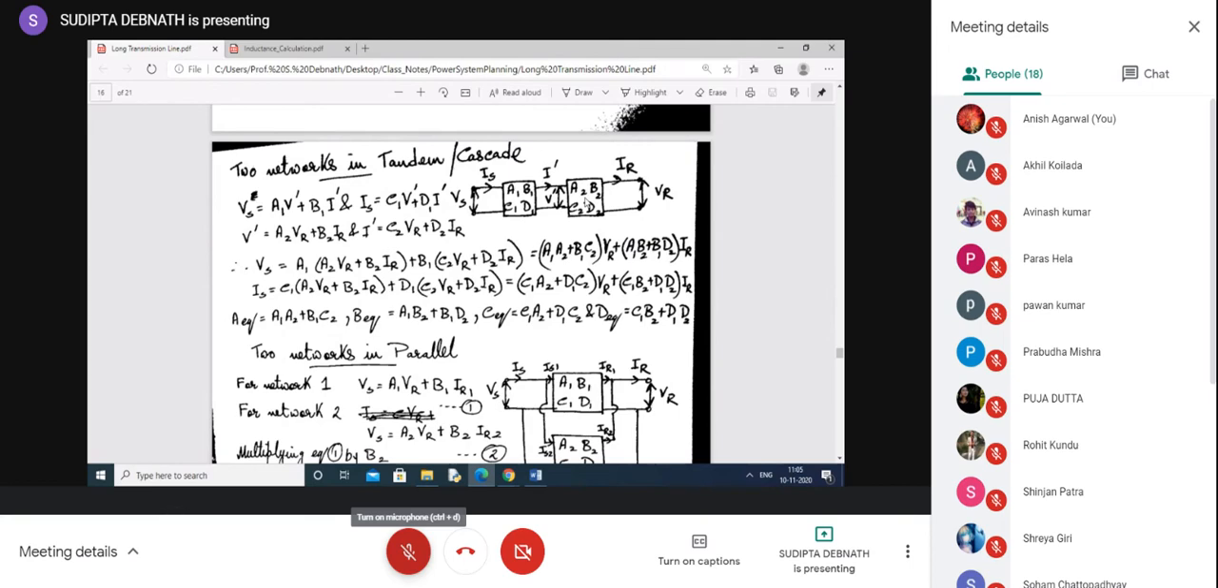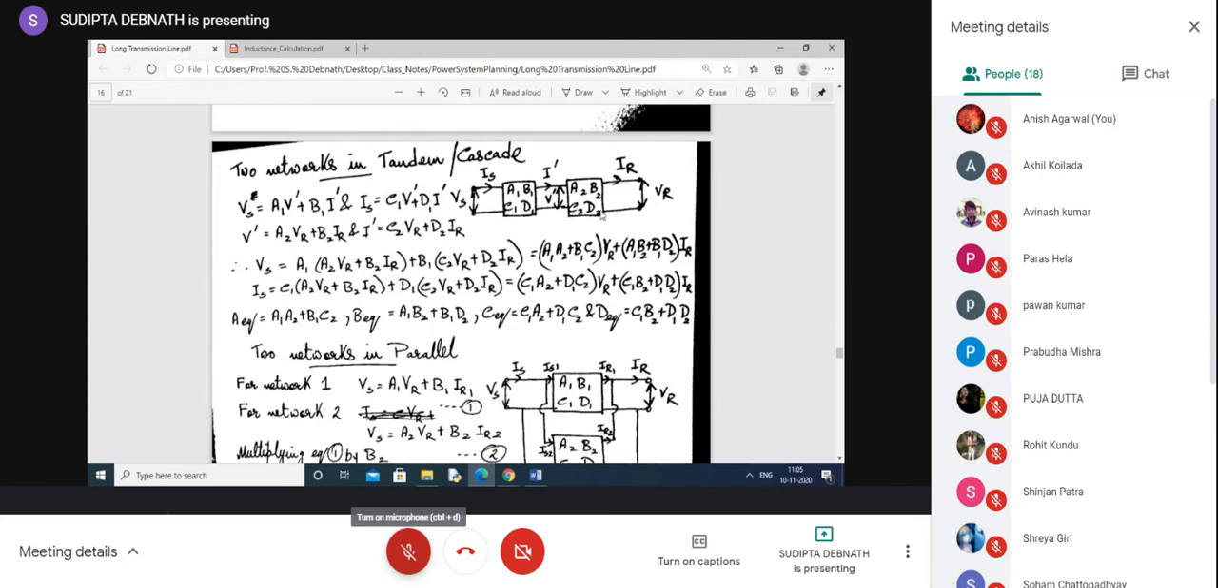So, what is the equivalent ABCD constant for the whole network? Whole network means if we consider the input as Vs, the output will be Vr. Now we consider the output of the first network as V dashed voltage, and current is I dash. This acts as the input of the second network. So for the first network, we can write Vs equals A1 V dashed, because here Vr is V dashed, plus B1 I dashed. Similarly, Is equals C1 V dashed plus D1 I dashed.